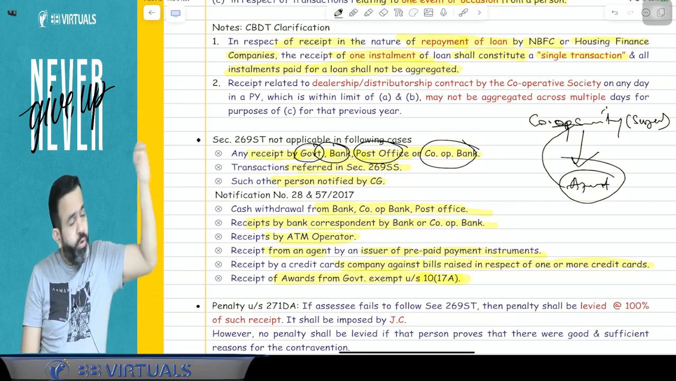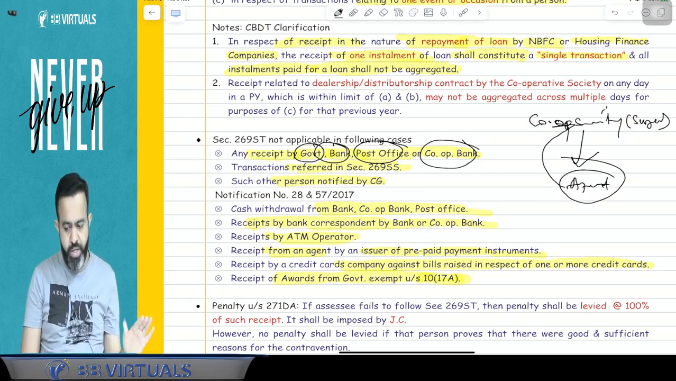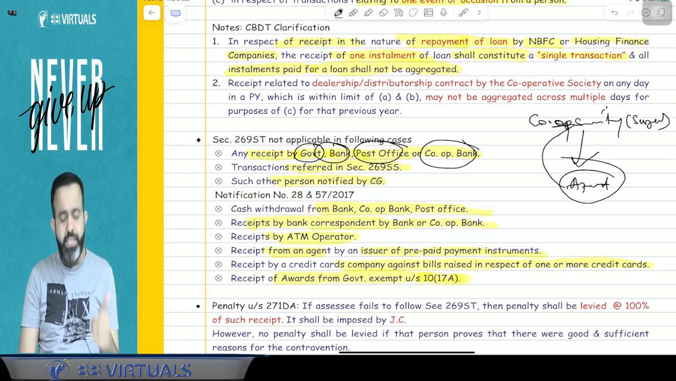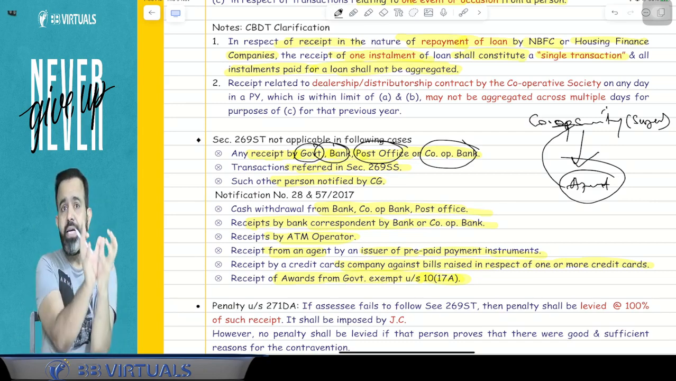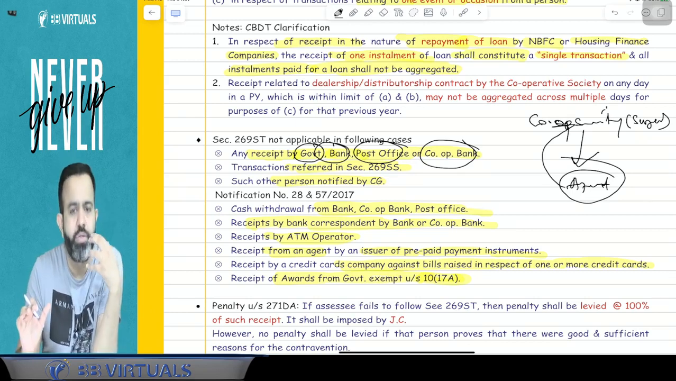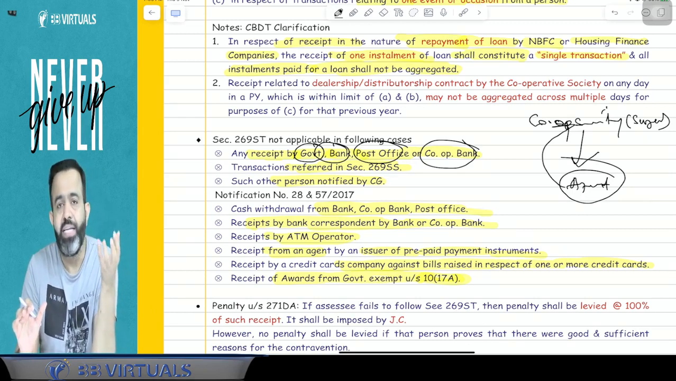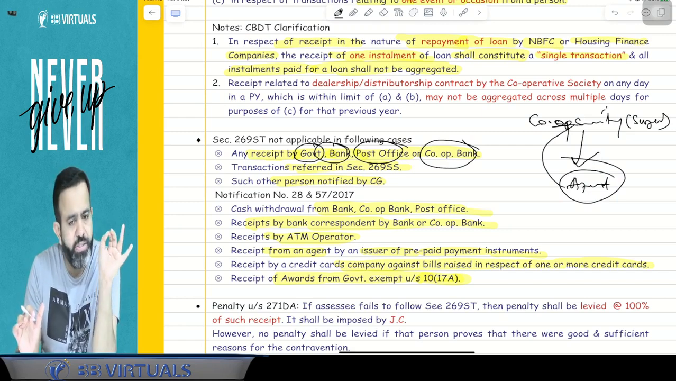Means, will the whole year be treated as one occasion or one event? Answer is no. Here they clarify that because there is a dealership or agency agreement, whatever they receive in the whole year will not be treated as a single occasion or single event.